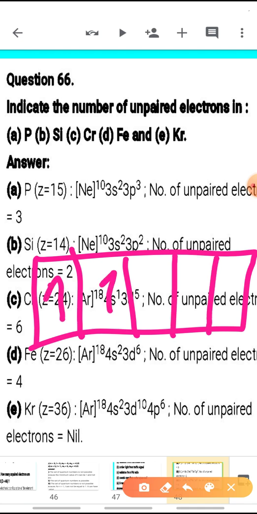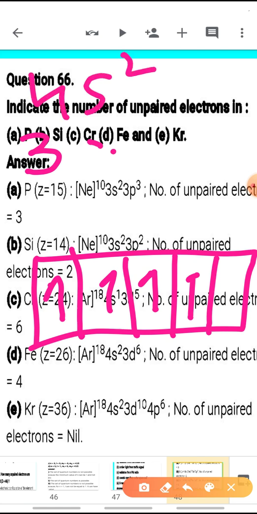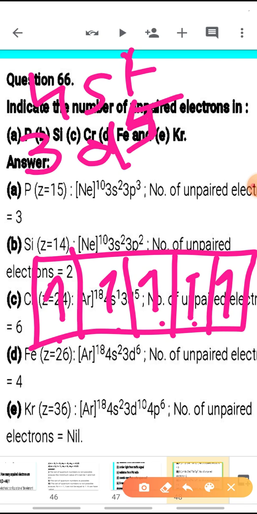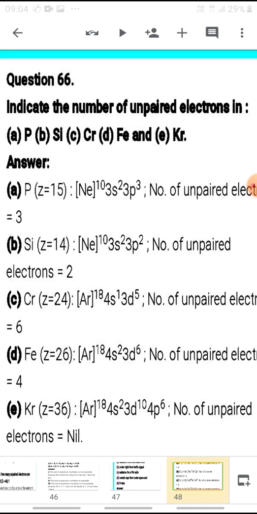1, 2, 3, 4. If the configuration is 4s2, 3d4, it will be 1, 2, 3, 4. But if it is 4s1, 3d5, then it becomes half filled, and you all know half filled orbital has extra stability. So it will be 4s1, 3d5. 5 unpaired electrons are there.